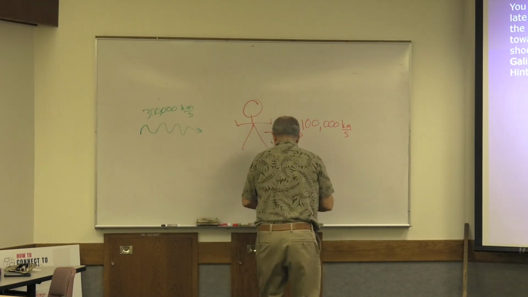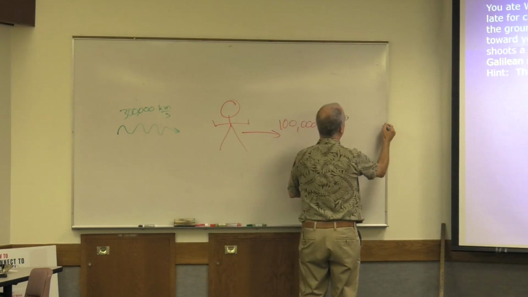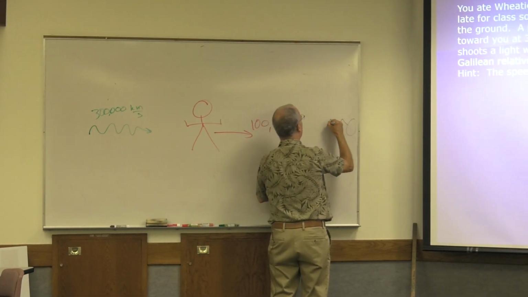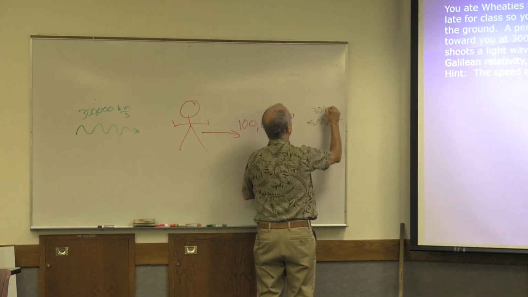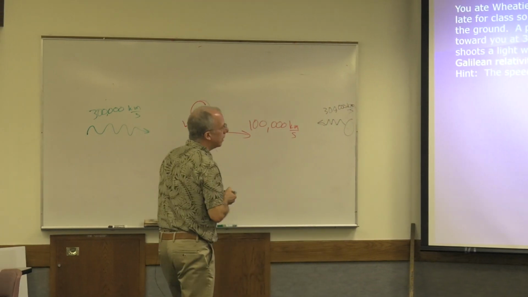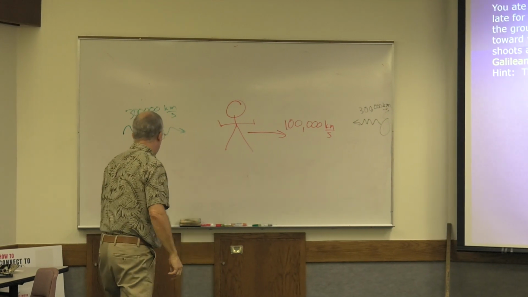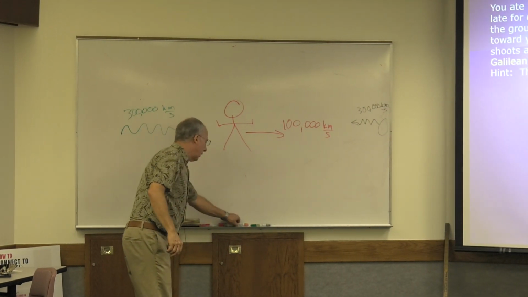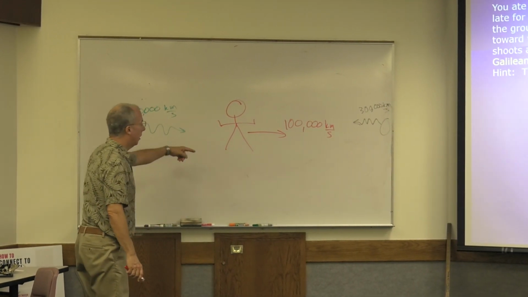And there's a guy over here, same thing, 300,000. The question is, according to Galilean relativity, how fast do these light waves approach you?